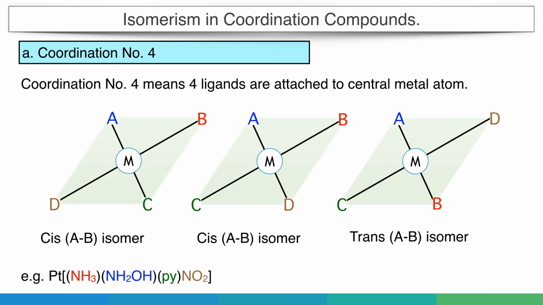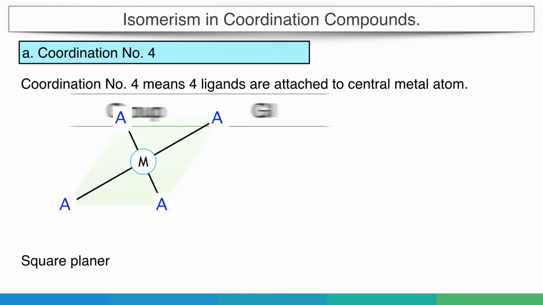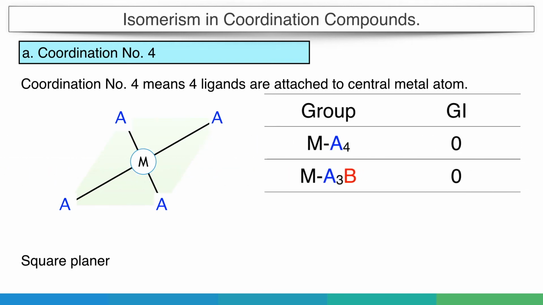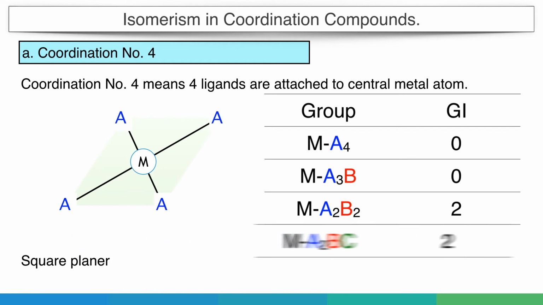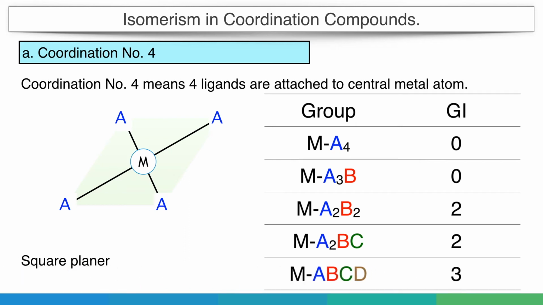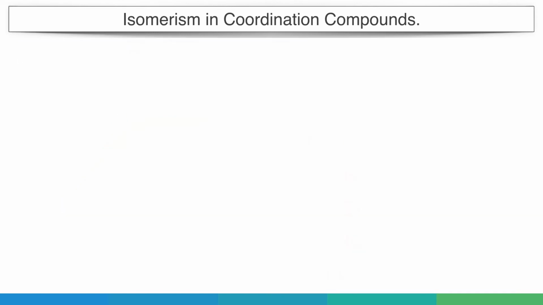If we try to summarize the possible geometrical isomers in square planar structure: for MA4 and MA3B, there are no possible geometrical isomers. For MA2B2 and MA2BC, two isomers are possible, cis and trans. And for MABCD, three isomers with respect to any group are possible.